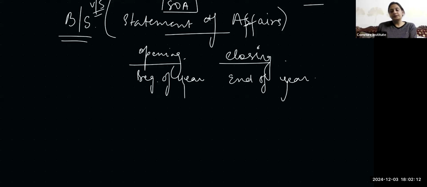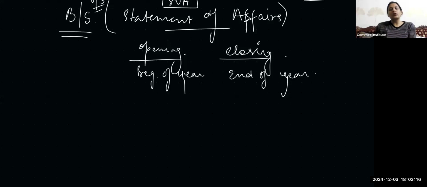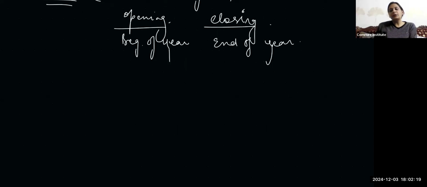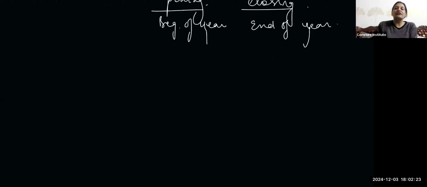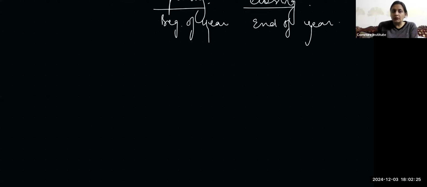And then we'll get some balancing figures from these statement of affairs, like your opening or closing capital. And then with the help of that, we'll be able to calculate our profit. So we had done the formula for profit in chapter 5, if you remember. Okay, so my closing capital used to be opening capital plus net profit.